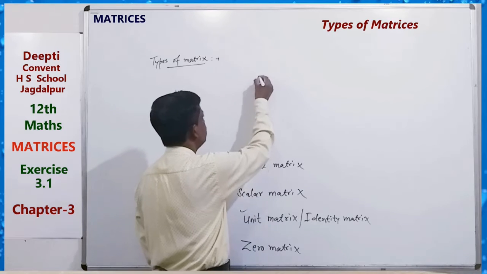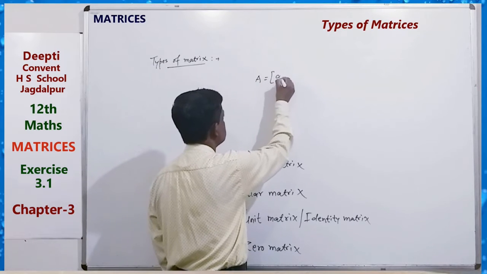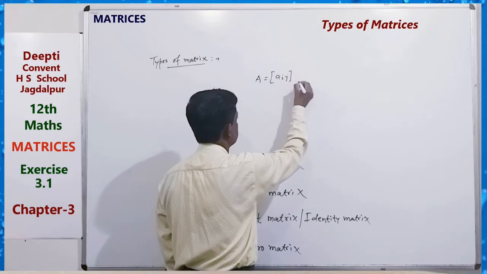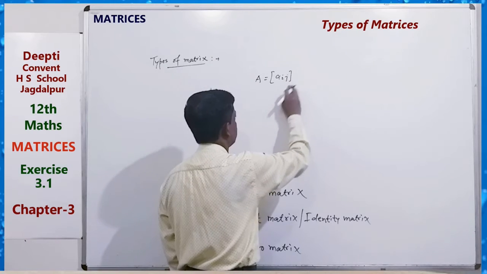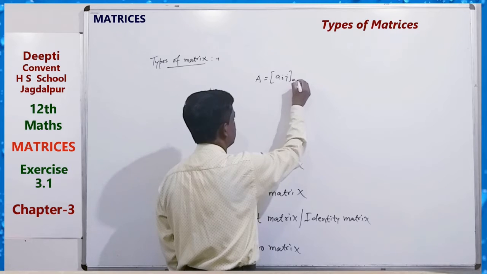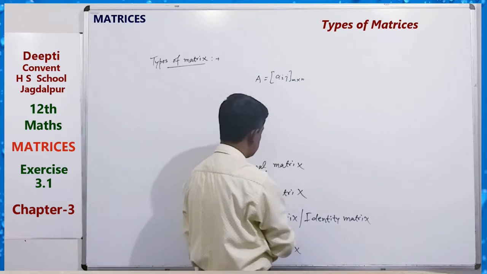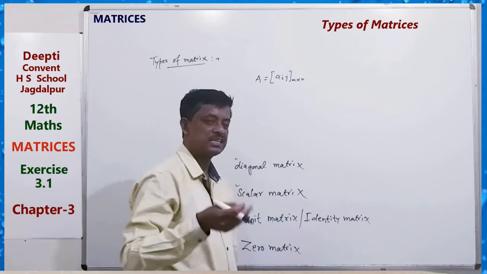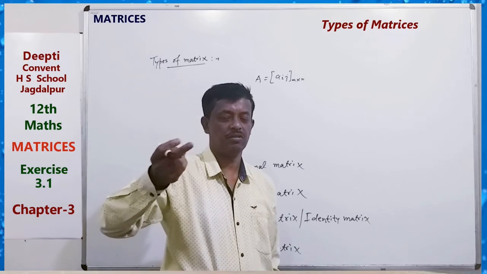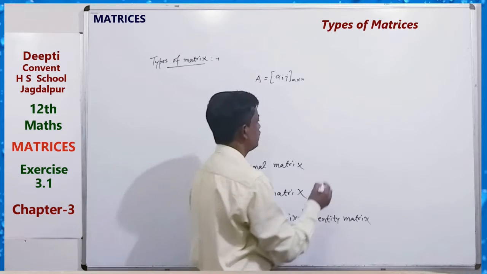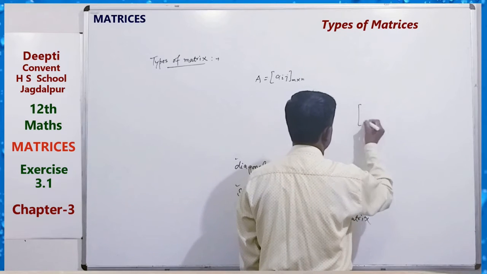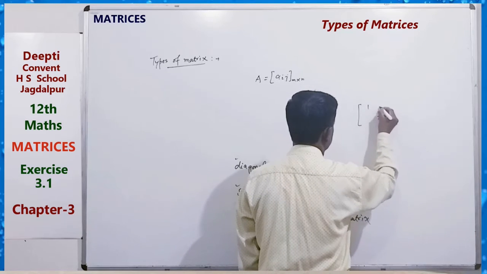Suppose this is a general m by n order matrix. Diagonal matrix means except the diagonal, other elements are 0. Just like this: 1, 2, 0, 0.